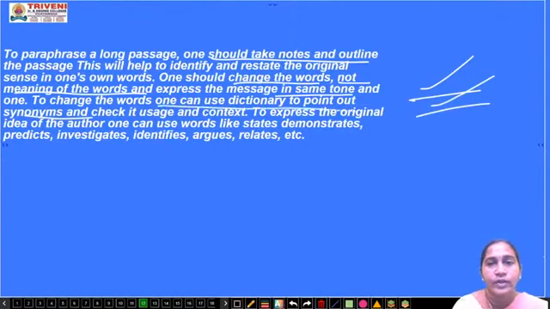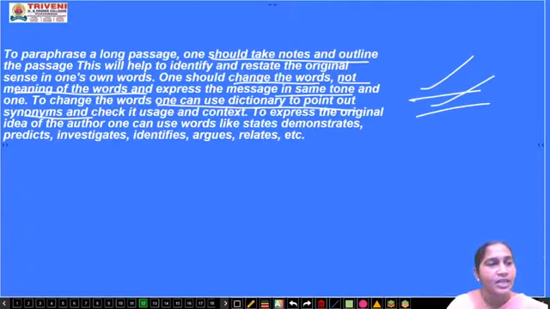That's what I told you earlier, that if you want to know the meaning of the particular hard word, you can go through the dictionary, or if you want to find the synonym, then you can go with the dictionary. You can take the help of thesaurus. Okay, you have one word, you have a lot of words there, the words which have the same meaning. Check its usage and context.